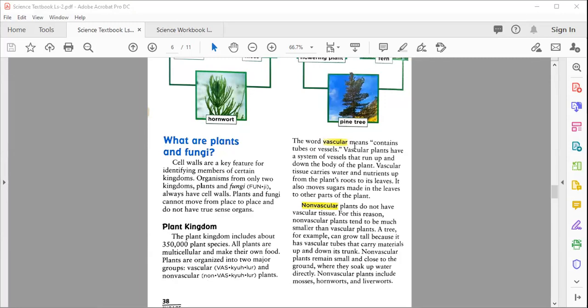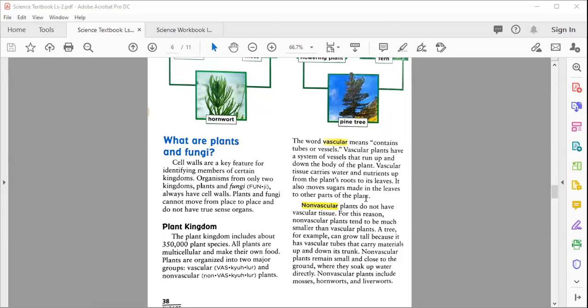The word vascular means containing tubes. Here we're going to discuss whether a plant has tubes in its body. Vascular plants have a system of vessels that run up and down the body of the plant. Vascular tissues carry water and nutrients up from the plant's roots to its leaves. It also moves sugar made in the leaves to other parts of the plant.